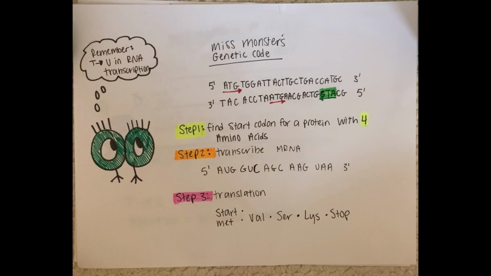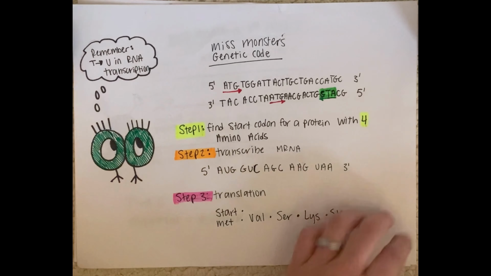The next step is to transcribe her DNA sequence into mRNA. Miss Monster rewrote her DNA in the 5' to 3' direction and changed all her T's into U's. Lastly, Miss Monster needed to translate the sequence to see what amino acids it coded for. She found that her sequence coded for methionine, valine, serine, lysine, and then a stop codon.